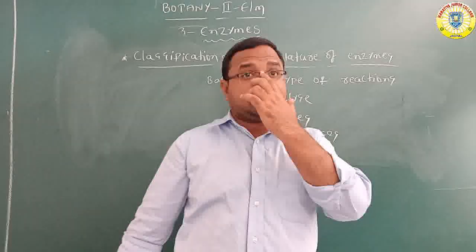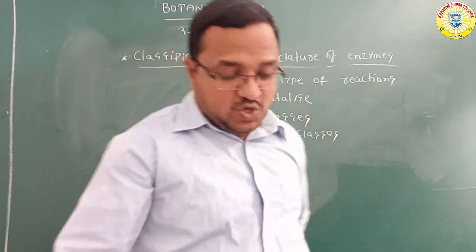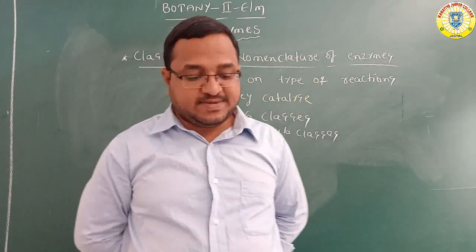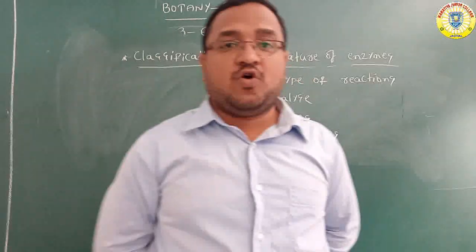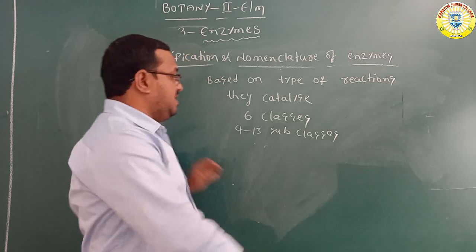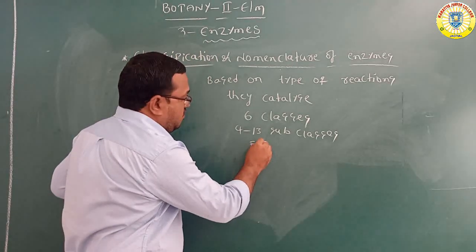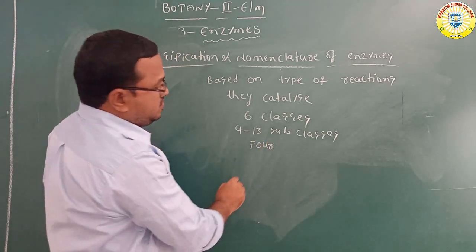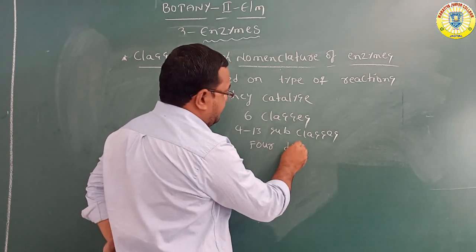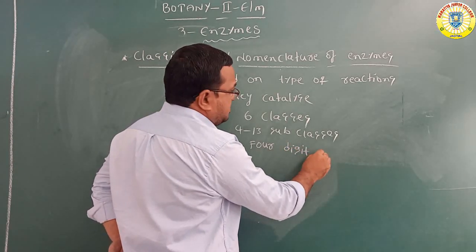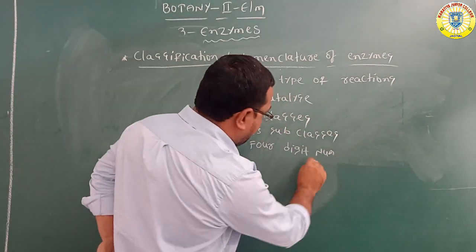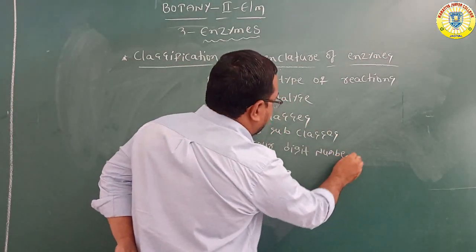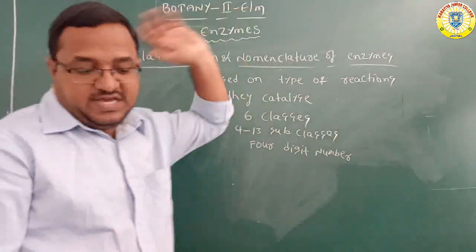Each class is divided into 4 to 13 subclasses, and these enzymes are identified with a 4-digit number.